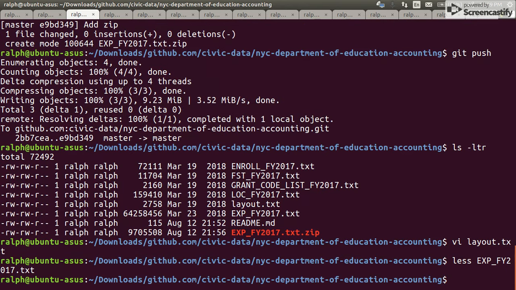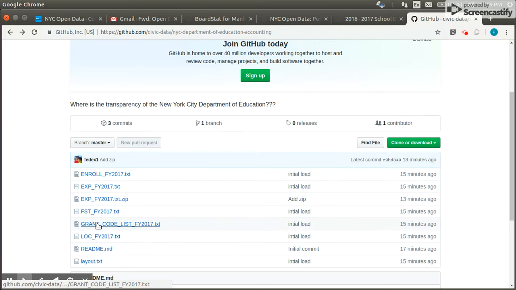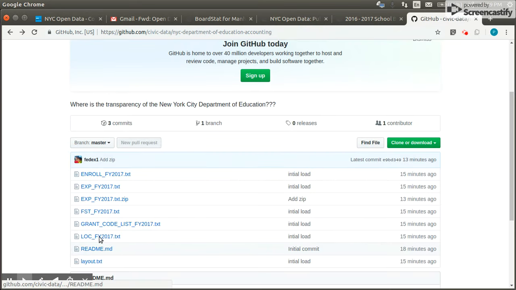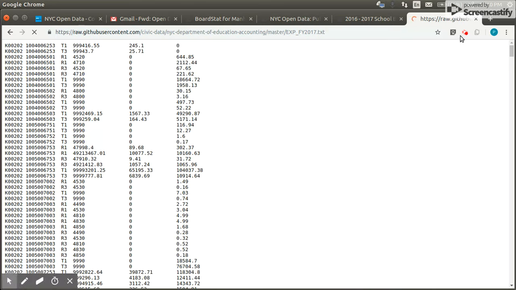The whole accounting should be much more public. And GitHub actually let me upload it even though it said it couldn't. And so there's a zip version of it too in case you have issues. So we go back here and you can see it in Git also. For some reason in GitHub, you can click on the big one, which is this, oh no, that's the zip file. So you can click on the text file version, which is right here, and it will say it's too big, but you can look at it through this link. And I'll put all the links in the YouTube video description.